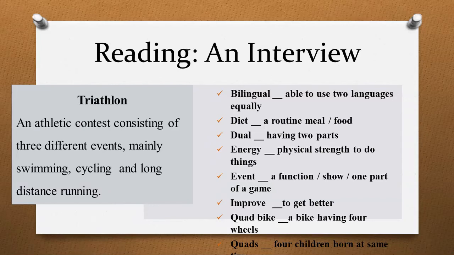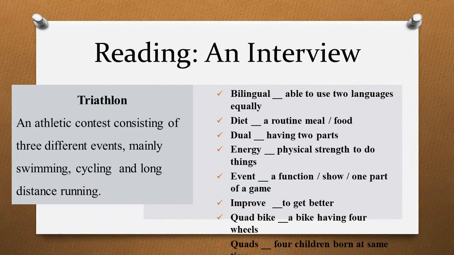They take part in swimming, cycling and long distance racing at the same time. First they finish swimming, then they do the cycling, and then they do the running. That is called triathlon. And the person who takes part in this competition is called a triathlete.